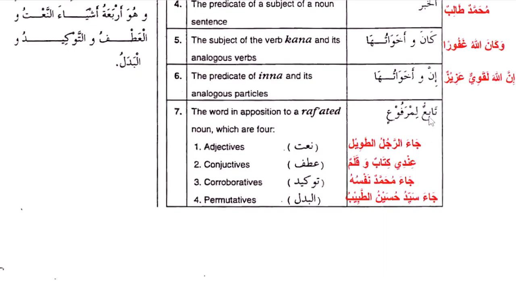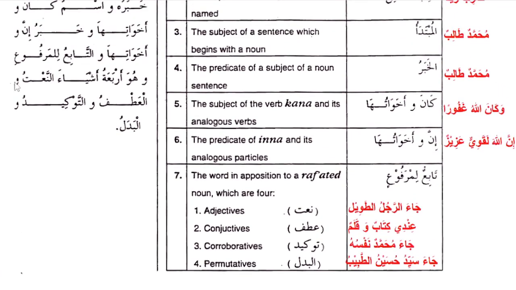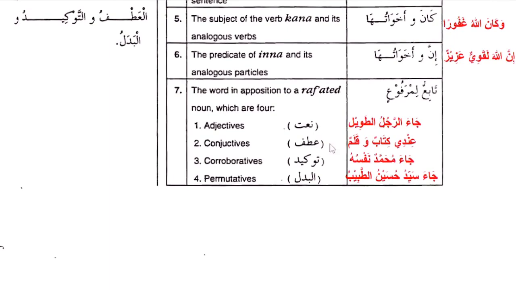Then he also mentioned tabi'un li marfu'in. He mentioned what is tabi' to the marfu', and there are four things: an-na't, wal-atf, wat-tawkid, wal-badal. What does it mean? Let's explain. Tabi'un li marfu' means that if a noun is marfu' and something is following it in these four conditions, it's also going to be marfu'. Example, na't. When we say na't, it means sifa, adjective. The adjective is also going to be marfu'.